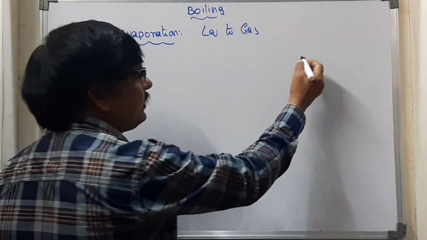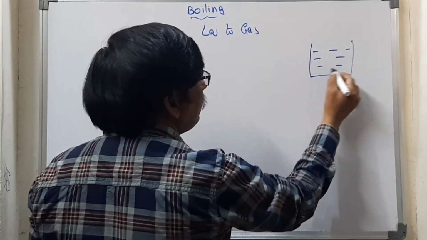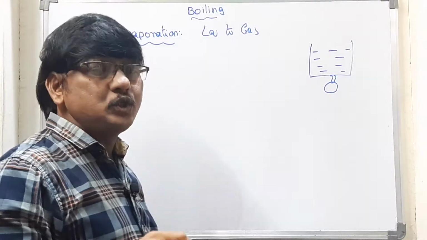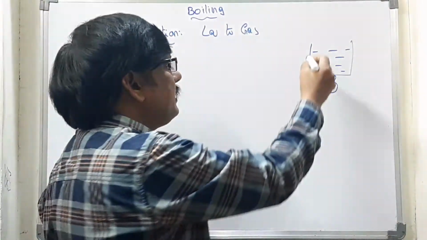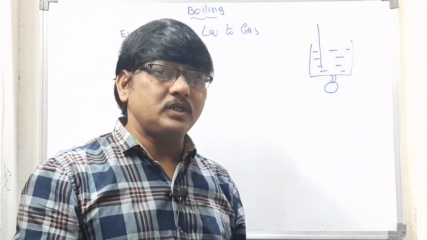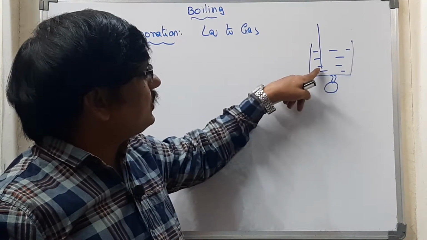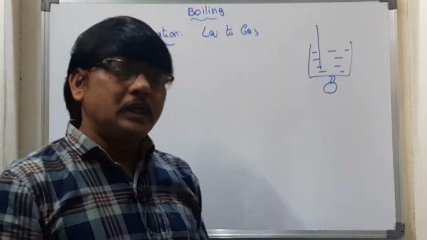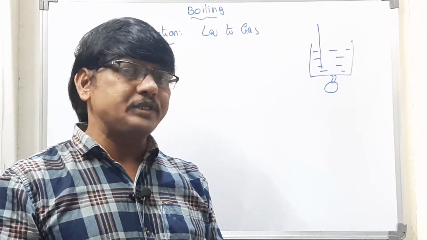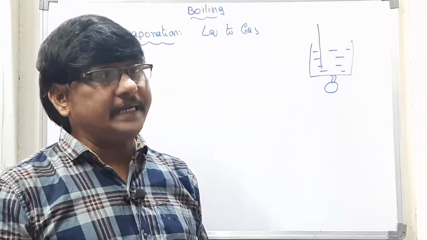Now let us take a beaker, and inside it let us take water. Now let us start heating this. Then what will happen? Slowly the water temperature increases, and let us keep a thermometer here so that you can measure the temperature of the water. As you keep supplying heat, the temperature of water goes on increasing, 10, 20, and finally it reaches 100 degrees Celsius.